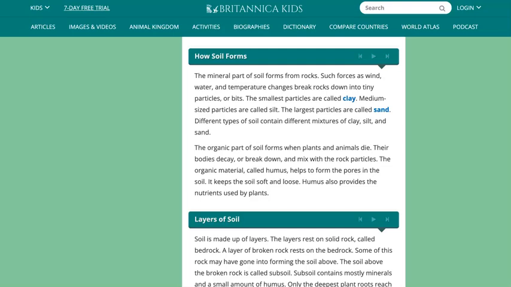The organic part of soil forms when plants and animals die. Their bodies decay or break down and mix with the rock particles. The organic material, called humus, helps to form the pores in the soil. It keeps the soil soft and loose. Humus provides the nutrients used by plants.